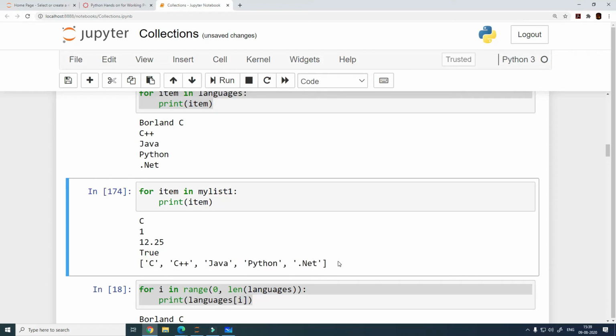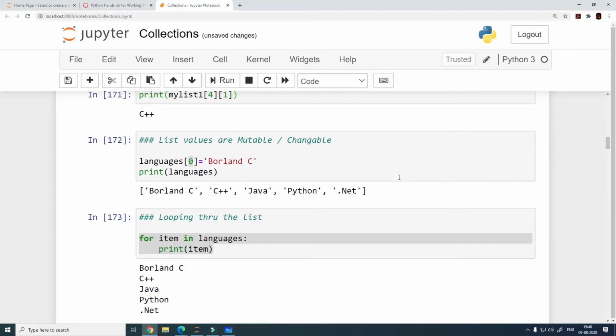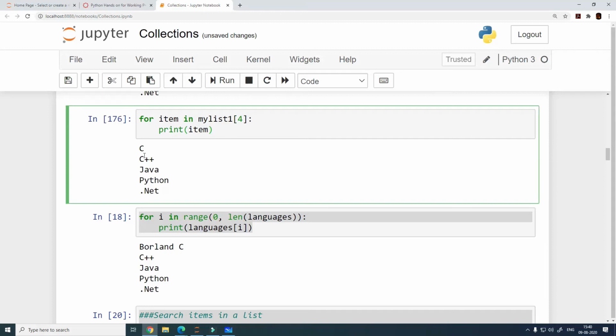And if you really want to change this, then what you can do is only print this element, right? 0, 1, 2, yeah. So this is what is happening, right? I'm printing my list 4. What is my list 4? My list 4 is this, another list. When you print this, it is actually printing the list which is contained in the outer list, or the main one.